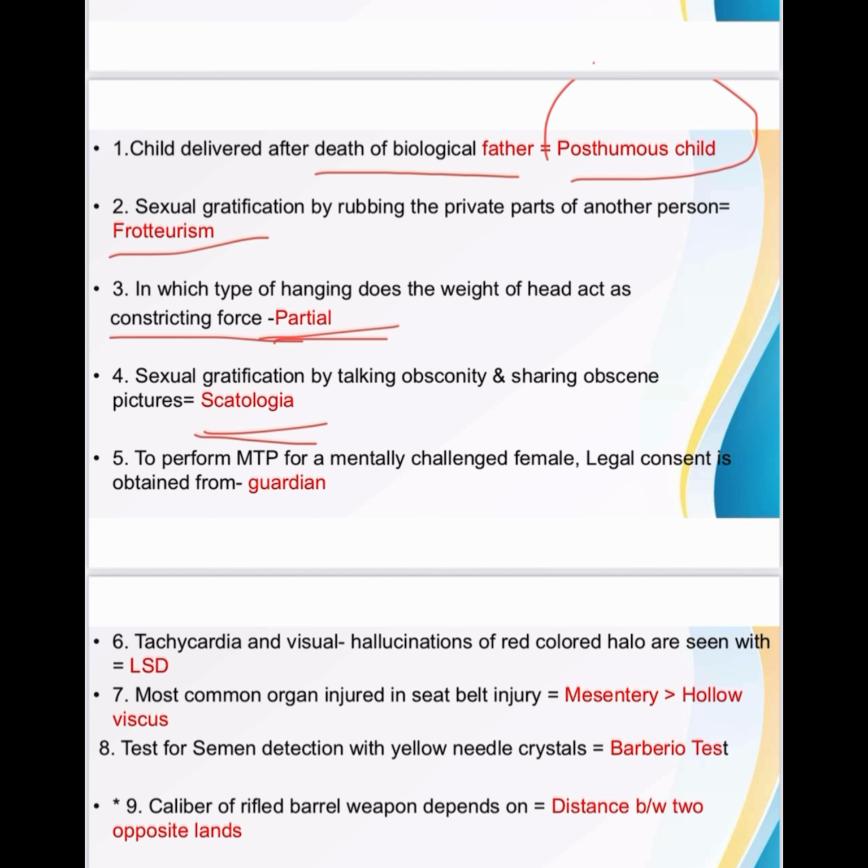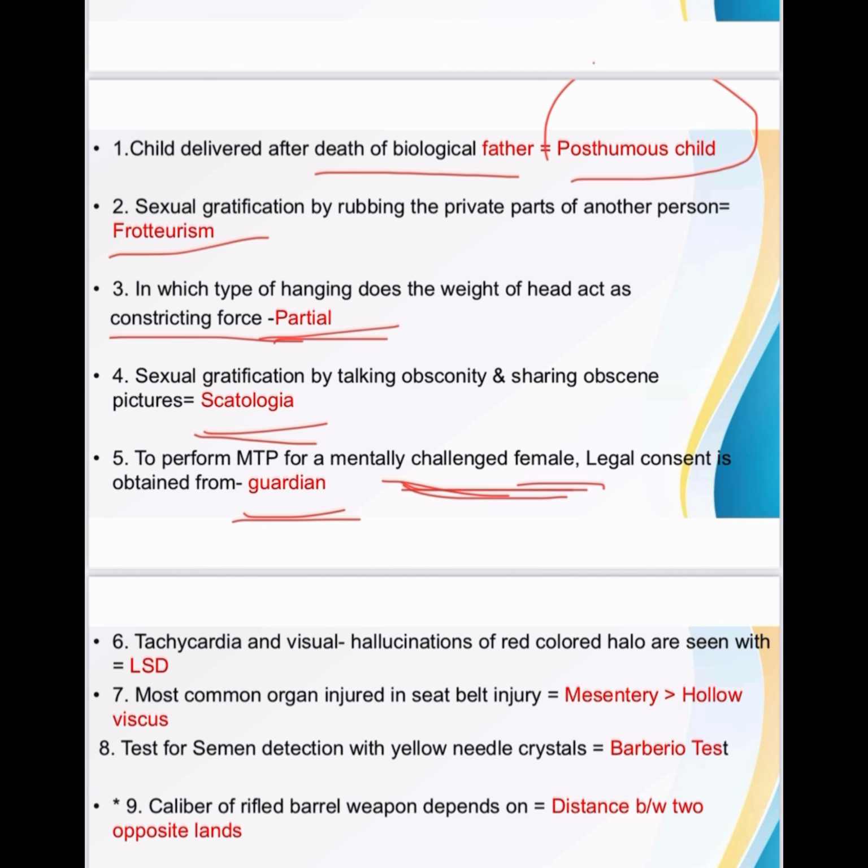Then, to perform MTP for a mentally challenged female, legal consent is obtained from the legal guardian. Here they have not mentioned the age but they mention mentally challenged female. So if a mentally challenged female is there, we have to take the legal consent of the guardian.